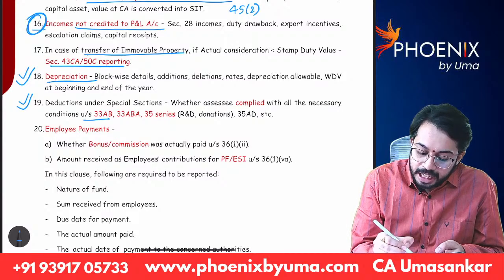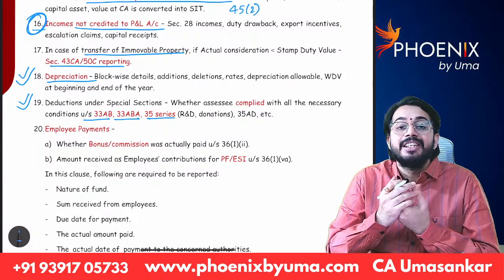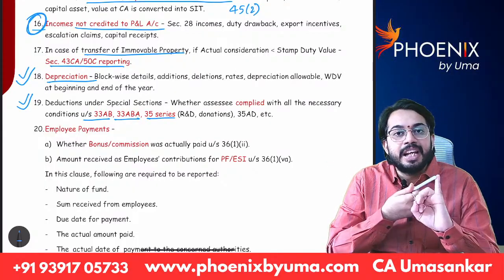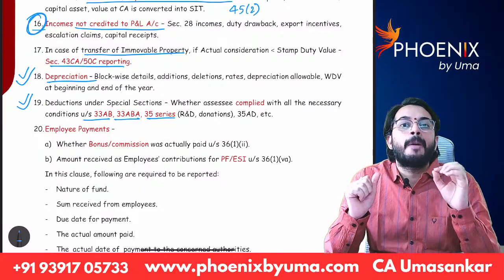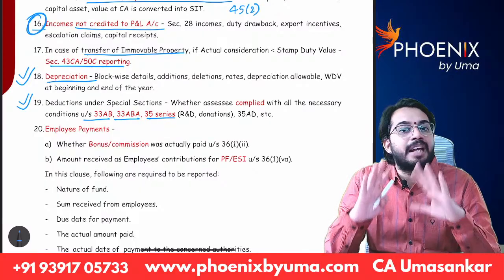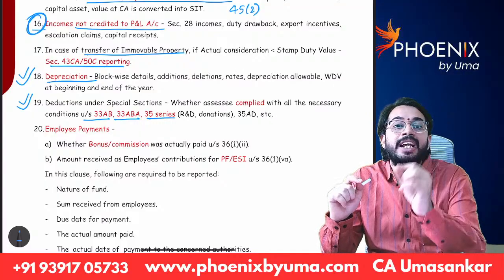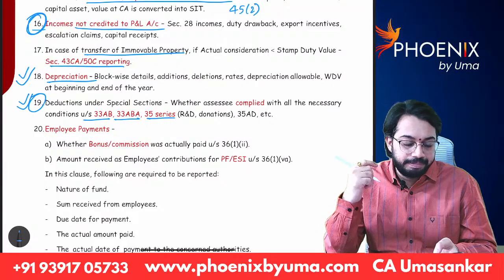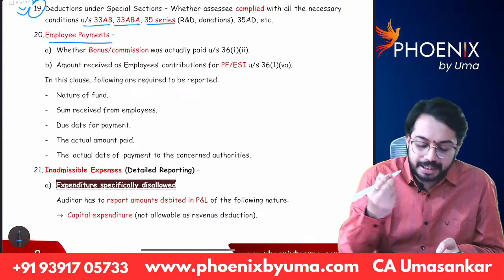Deductions under section 33AB, 33ABA, 35. We have discussed section 35, scientific research. So, if any deduction is claimed under 33AB, 33ABA, 35, whether the deduction is properly calculated and properly claimed as deduction or not, auditor has to verify and auditor has to write his observation in question number 19. Okay. Next, question number 20, employee payments.